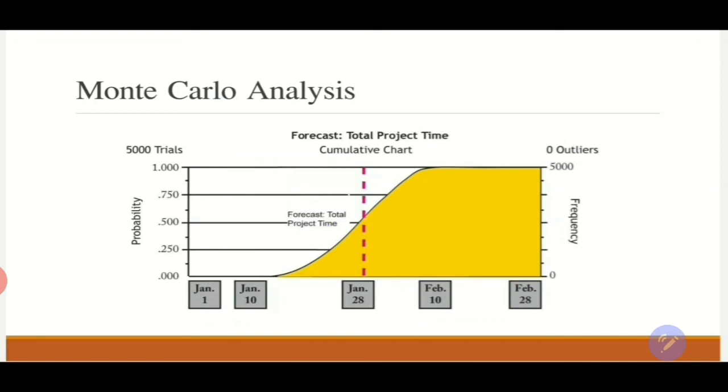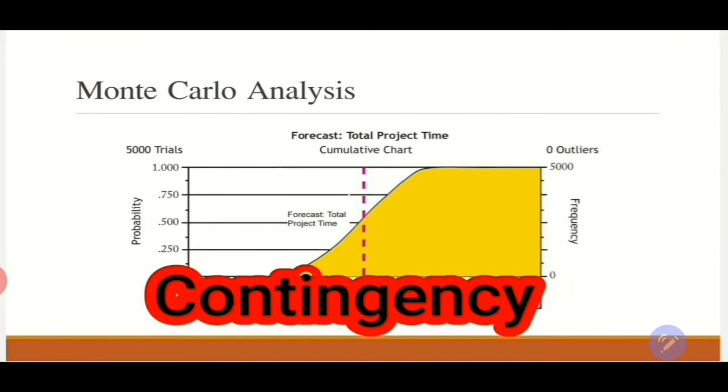Now, if I ask you the question, what's the probability of completing the project on the 28th of January? If you look into the chart and draw your lines, you will find there is a probability of 50% to complete the project. So what's the probability of completing the project on the 10th of February? If we draw the line, we will find that it is 100%. So it will give us the probabilistic schedule and cost completion of my project. Moreover, from having the Monte Carlo analysis and performing quantitative risk analysis, project managers are capable of determining the contingency required in the project when it comes to the schedule and when it comes to cost.